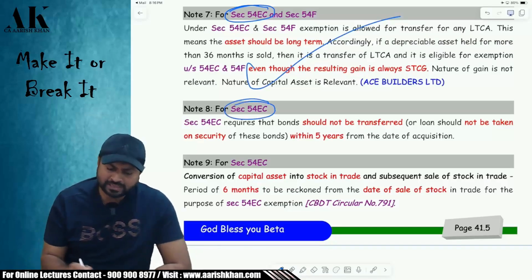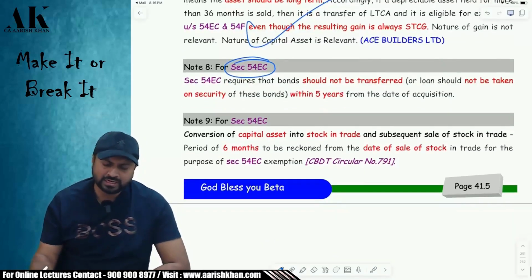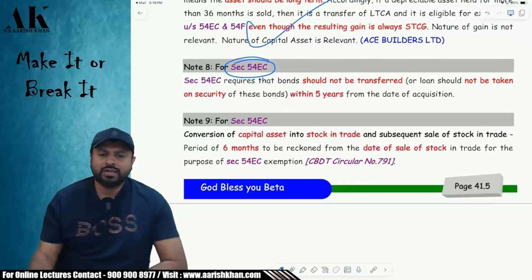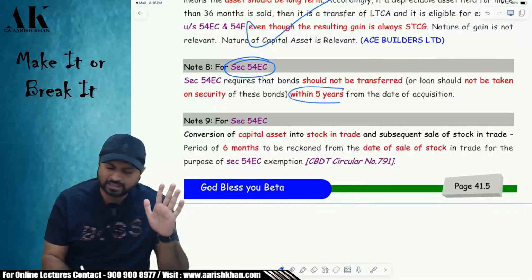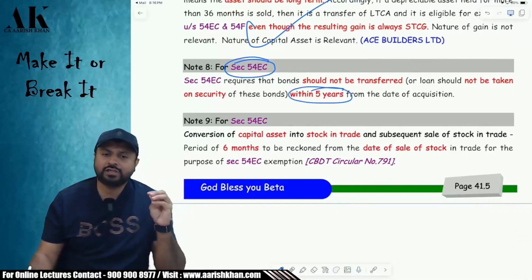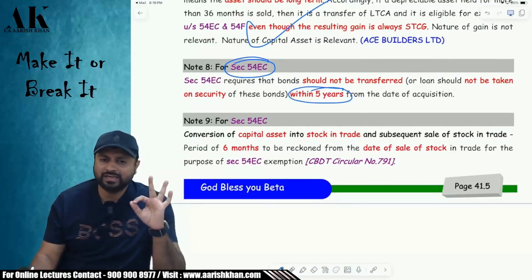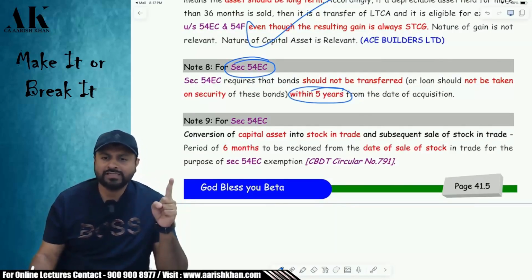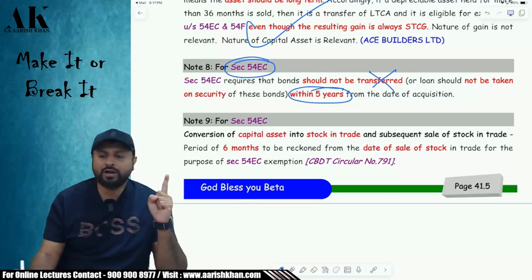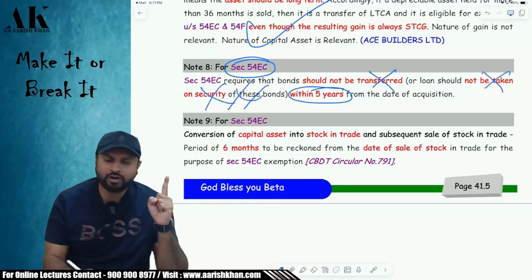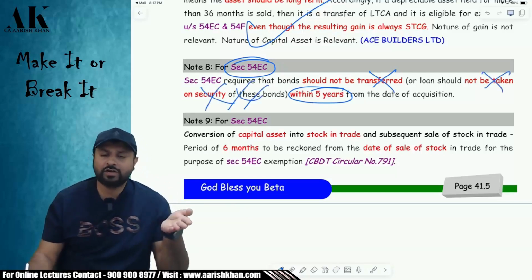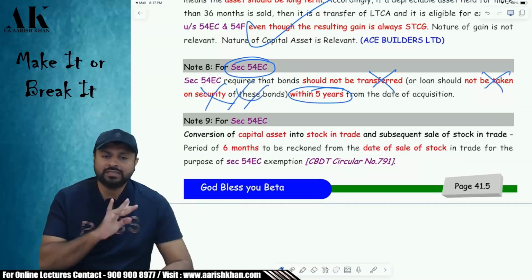Okay. Next one is with respect to 54EC. In 54EC, as I have told you, the lock-in period is how many years? It is 5 years. In other sections, the lock-in period is how many years? 3 years. For 54EC, for 5 years, you cannot sell the bond, nor should you hypothecate the bond, nor should you keep the bond as a security and take a loan against that. Okay. That is also not allowed.